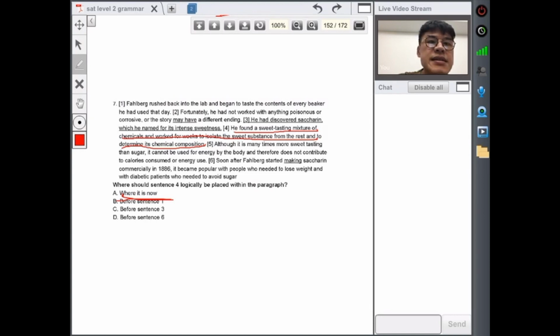Before sentence 6, although it might be more sweet tasting than sugar, it cannot be used for energy by the body and therefore does not contribute to calories consumed for energy use. All right, so before sentence 3, he found a sweet tasting mixture of chemicals and worked for weeks to isolate the sweet substance and determine the chemical composition. He had discovered saccharin. All right, so he gave it a name. So before sentence 3, C will be our best answer here.